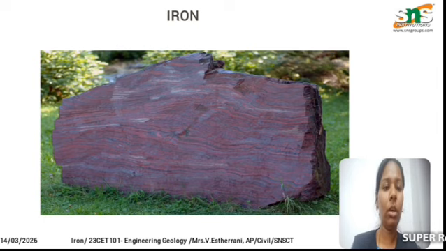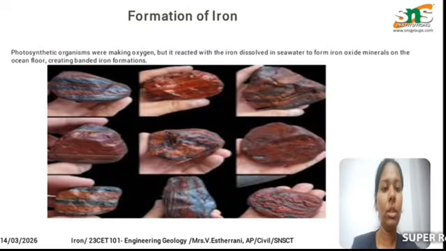When we come to iron, this iron is one of the sedimentary rocks. This is formed due to the continuous sediments of the iron ore material. This is called iron. Next one, the formation of the iron. As I said, it is formed by the continuous sediment of the iron. It is called the iron mineral. When this reacts with the iron in the sea water to form an iron oxide mineral on the ocean floor, this is called the iron formation.